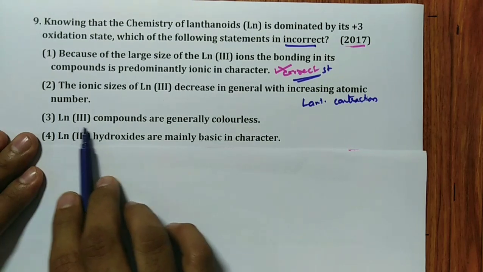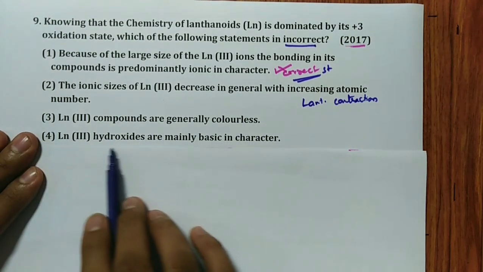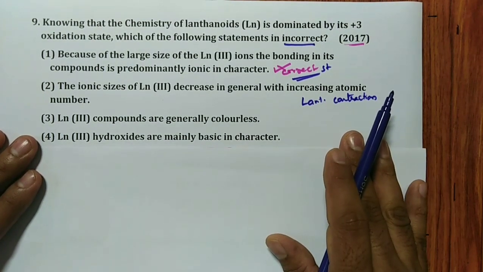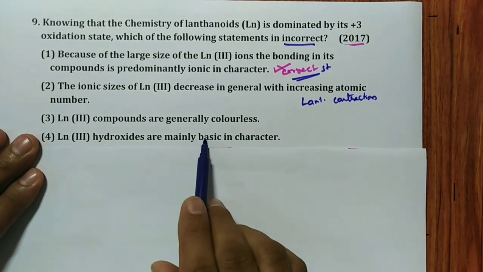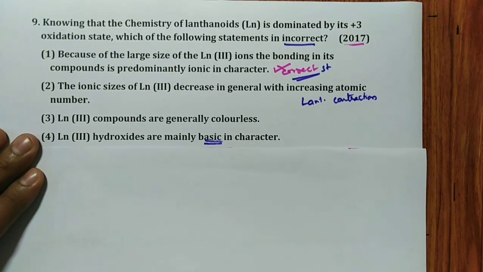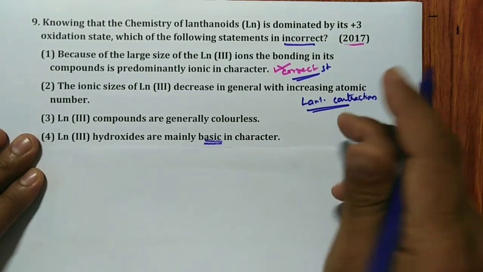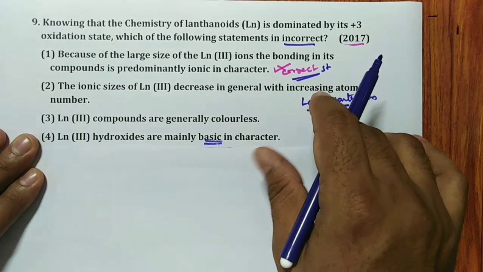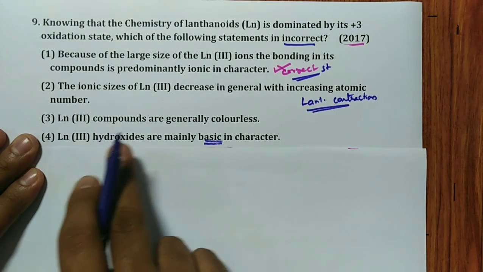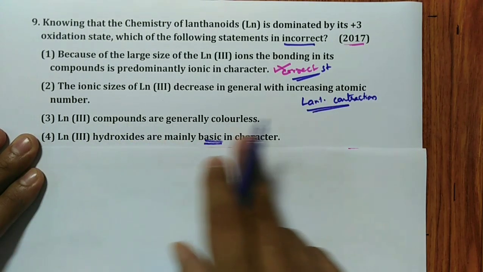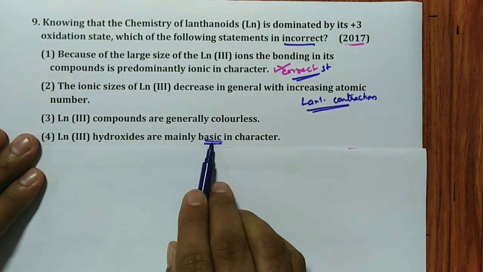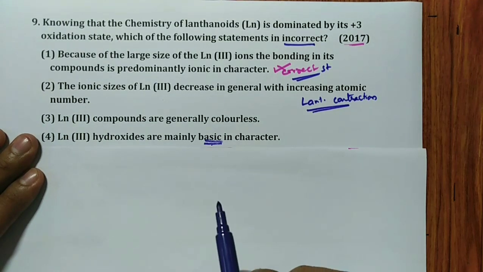Now you see, lanthanum 3+ compounds are generally colorless. Lanthanum 3+ hydroxides are mainly basic in nature. Two options left. Whenever we are talking about metal hydroxides, they are generally basic only. In addition to that, remember, one consequence of lanthanide contraction is that hydroxide basic nature decreases from lanthanum to lutetium, which means it should be basic in nature. But easily you can identify the answer.